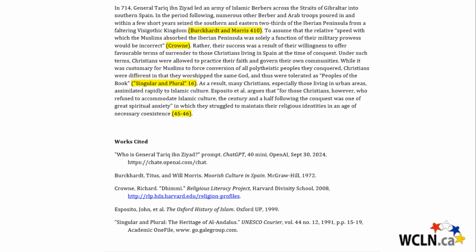If you use AI to come up with ideas, you cannot use AI within the in-text citations. If your AI search gives you some facts or phrases to use, you need to confirm the details with a more trustworthy source. And that's what you would put in your in-text citations. And then these trustworthy sources would also be in your works cited list. So AI may be used for coming up with some ideas for your topic, but for the details that you're going to cite, you do have to find a better source and cite that source.